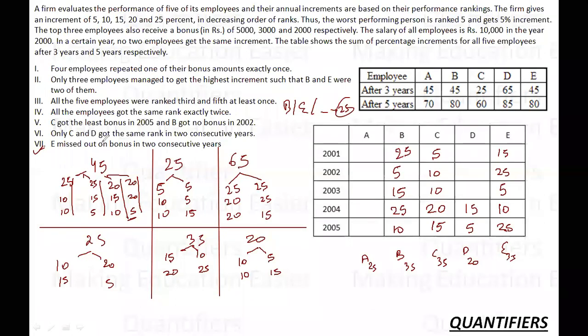I know C and D got the same two ranks. So D achieved how much? D achieved 65. Since D has achieved 65, 65 can be achieved by 25, 20, 20 and 25, 25, 15. Can I place two 25s? I cannot place two 25s.